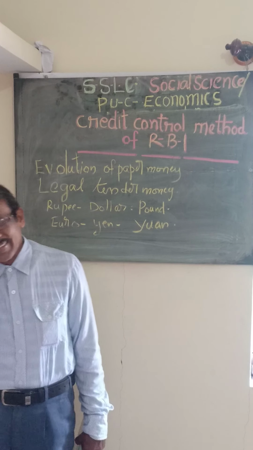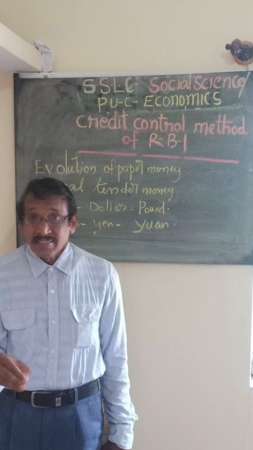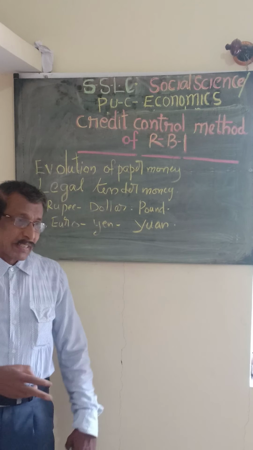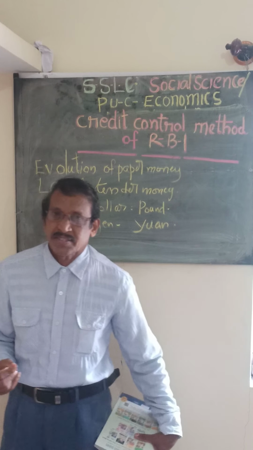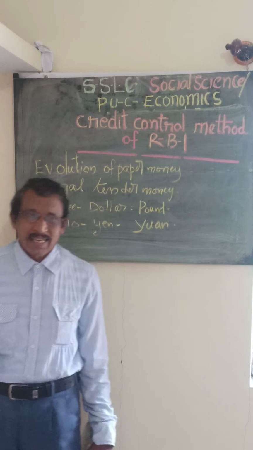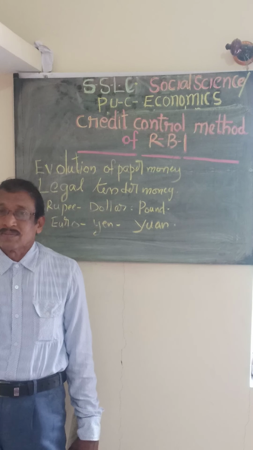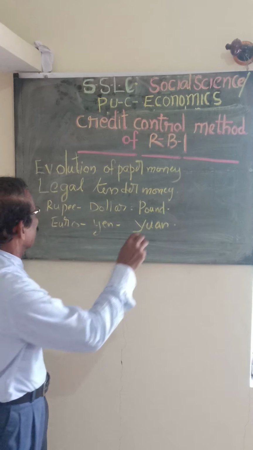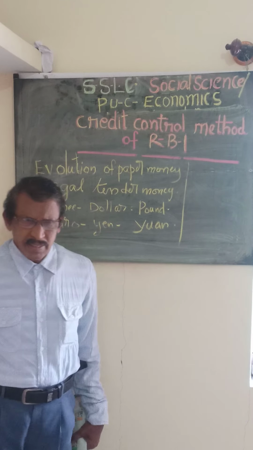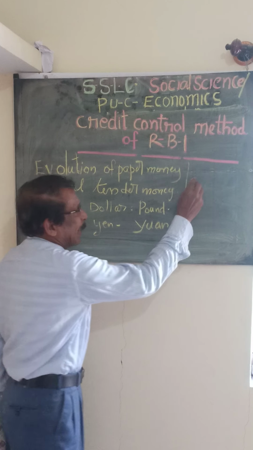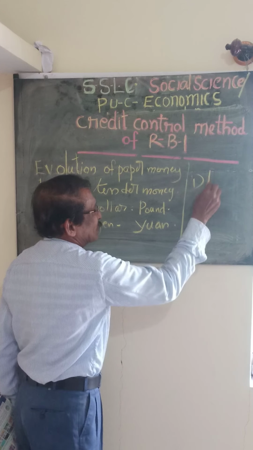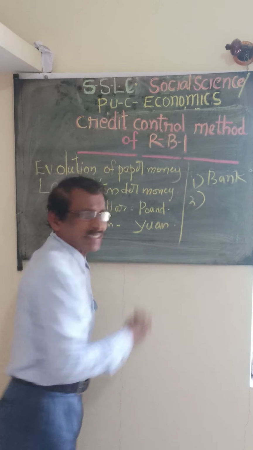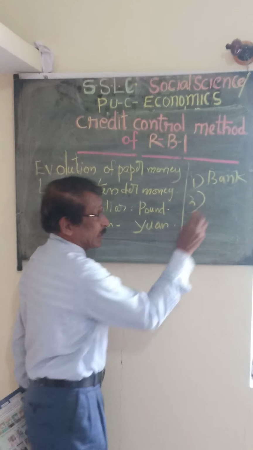So at the time of price rise and at the time of price decrease, the Reserve Bank can adopt this technique: open market operation. Directly they can enter the market and they can purchase or sell some shares, debentures, gold and some other securities. So the second one is open market operation. The first one, I told you, is bank rate.